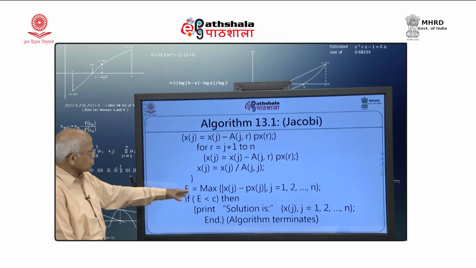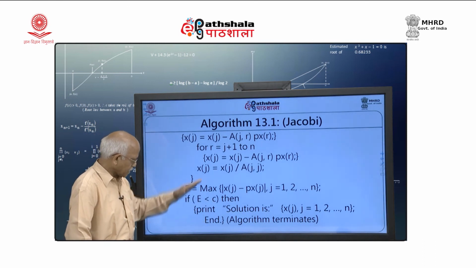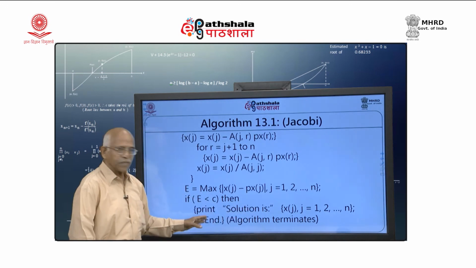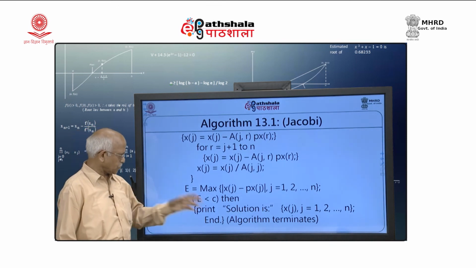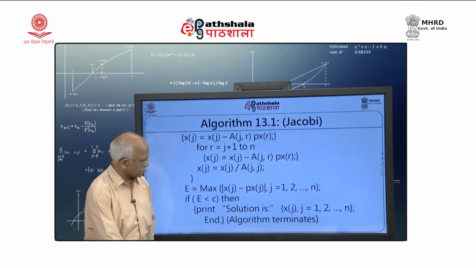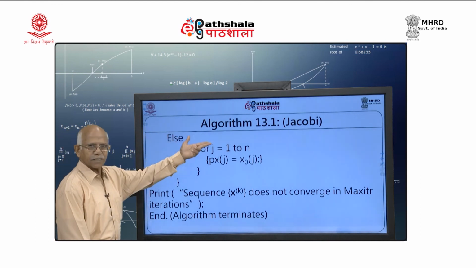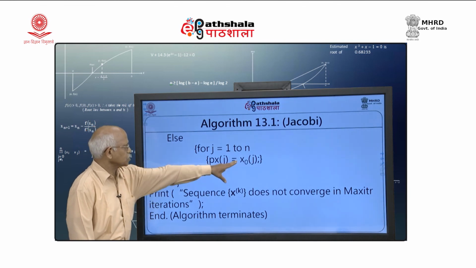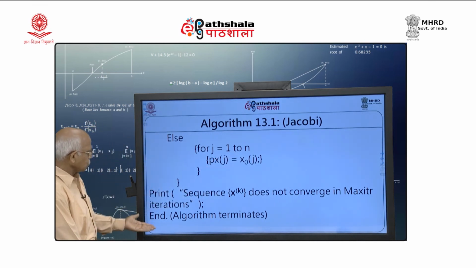So, E is equal to maximum of x j and previous x j, we calculate error after that, and if E is less than C at any stage in the performance of the outer loop, I will say that print solution is this. If it is convergent you get and print a solution and come out, then you can say that algorithm terminates here. If not, then we will go to the next iteration. So, we will make your current solution as your p x j, this should be x j not x 0 j. So, we are taking p x j as x j, and then again you go on computing this.